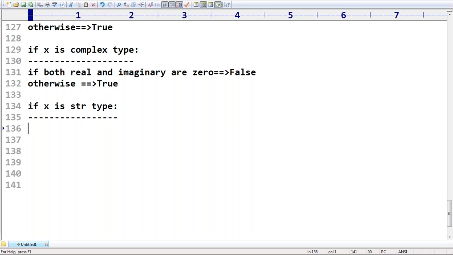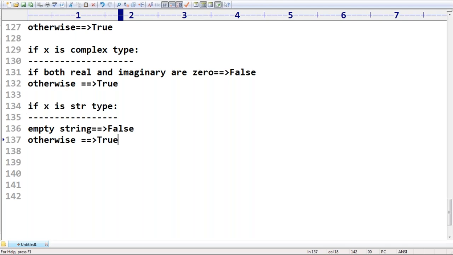If x is an empty string, then the result is always treated as false. Empty string means just the quotes open and close. Otherwise it is always treated as true.